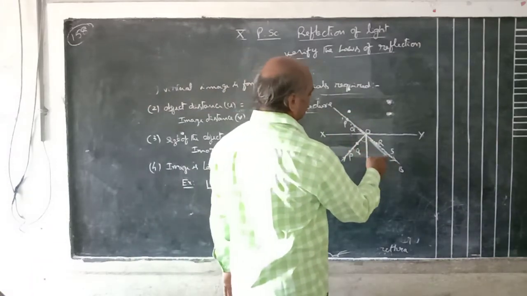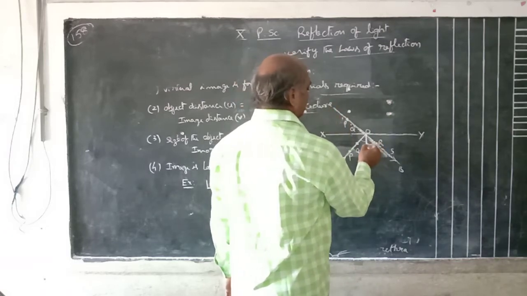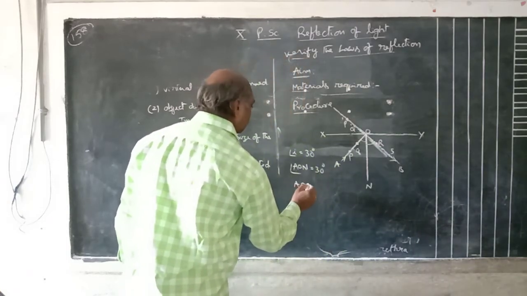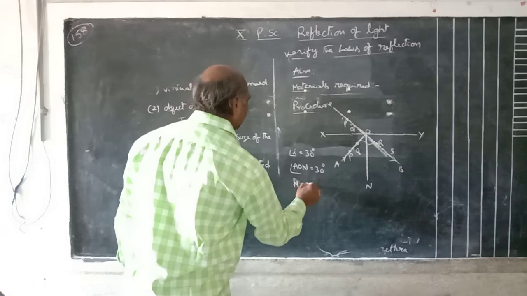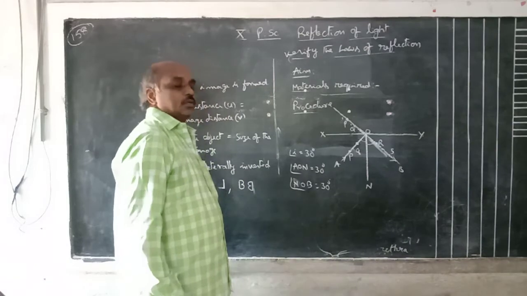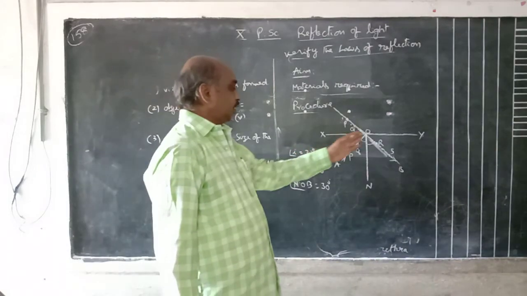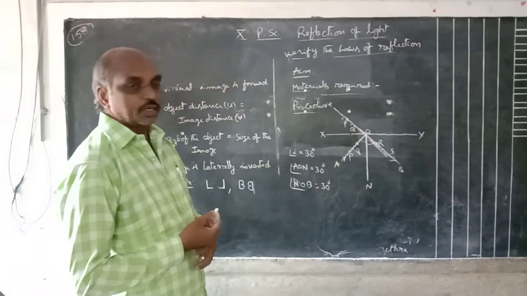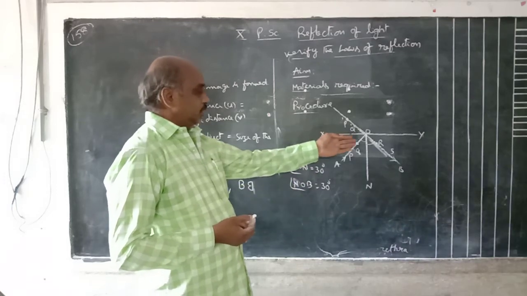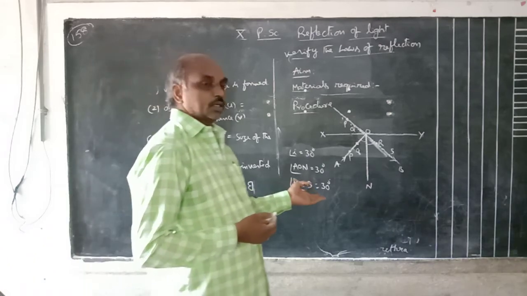Join the points R and S at the back side, extend the line, and observe the angle NOB. Angle NOB is 30 degrees. Angle of incidence is the angle between the incident ray and the normal, first we keep 30 degrees. The angle between the reflected ray and the normal is also 30 degrees.